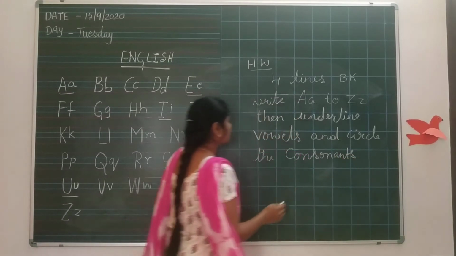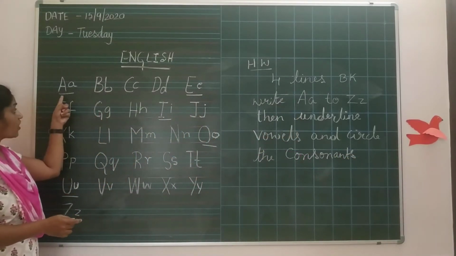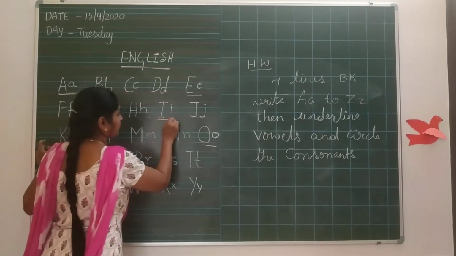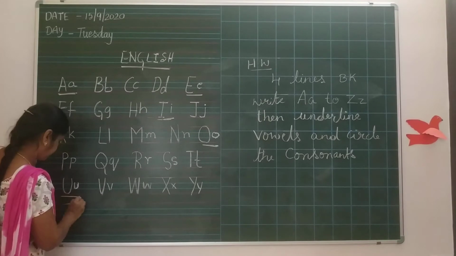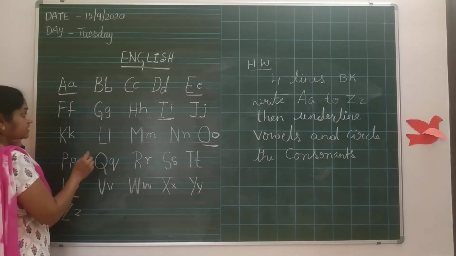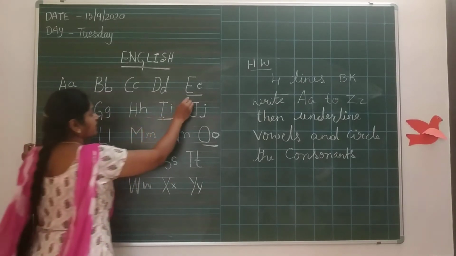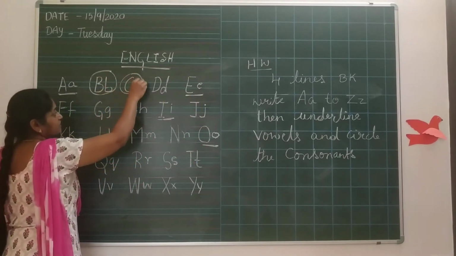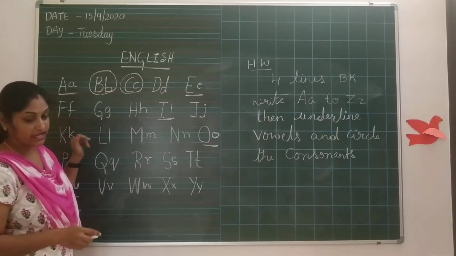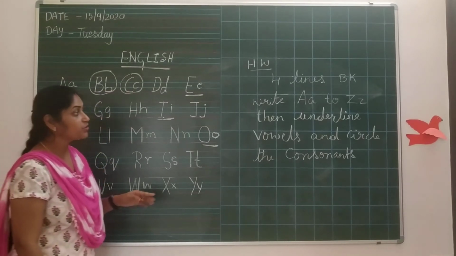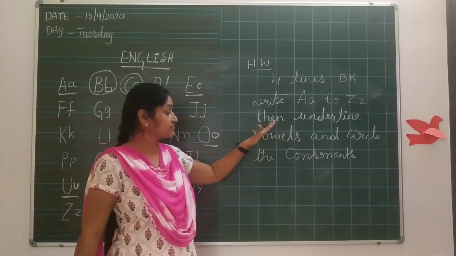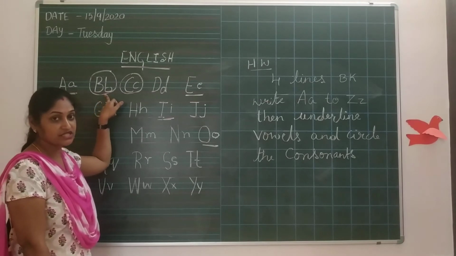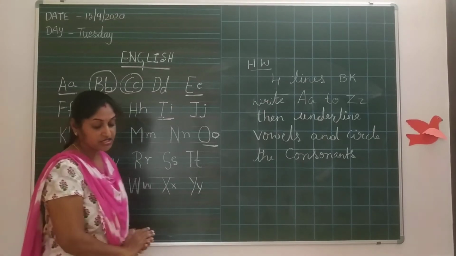Okay? Here I have shown you, all the vowels are underlined. See? All the vowels are underlined and the consonants you need to circle like this. Okay? This is the homework for today. English homework is take the 4 lines book, write A to Z, then underline the vowels and circle all the consonants. Okay? Hope you all understood.